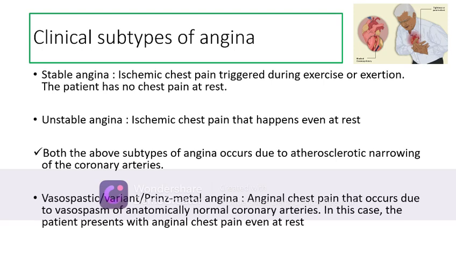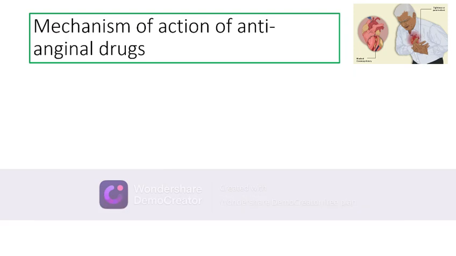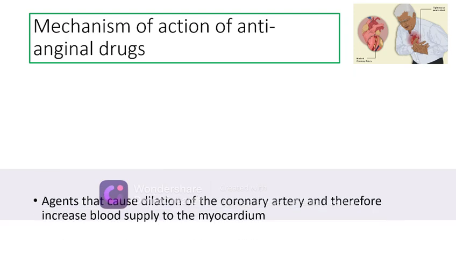Vasospastic or variant or Prinzmetal angina is anginal chest pain that occurs due to vasospasm of anatomically normal coronary arteries. And in this case, the patient will present with anginal chest pain even at rest. However, as you can see, the vasospastic angina is often confused with unstable angina and MI and therefore sometimes becomes very difficult to diagnose.